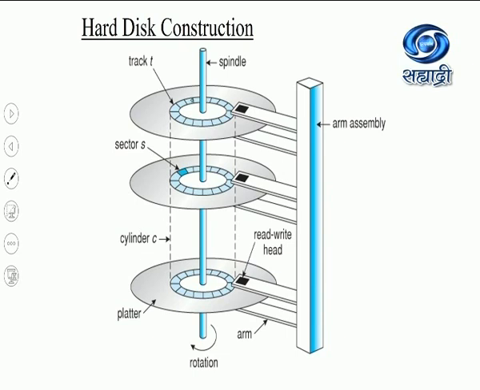Platters are divided into concentric circles known as tracks, and tracks are further divided into sectors. The number of tracks on each plate is the same. Also, every plate's both surfaces are used for storing the data. So both surfaces are divided into tracks and sectors. The number of tracks on every surface is the same, and the number of sectors on every surface of every plate is also the same. So you can say that all the disks are identical in terms of tracks and sectors.